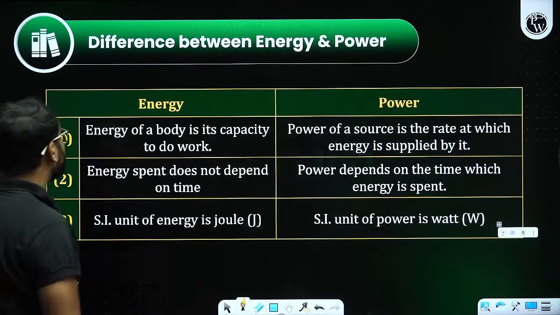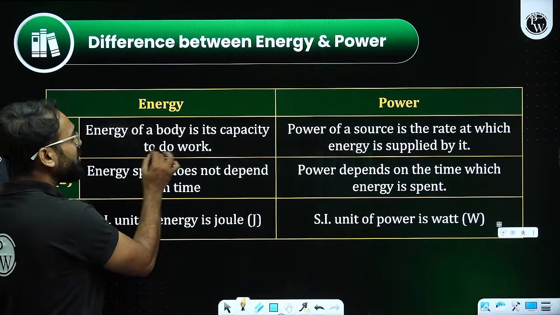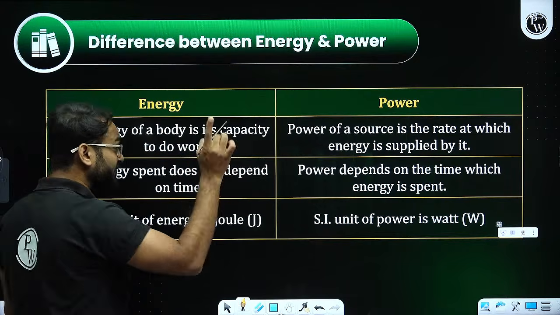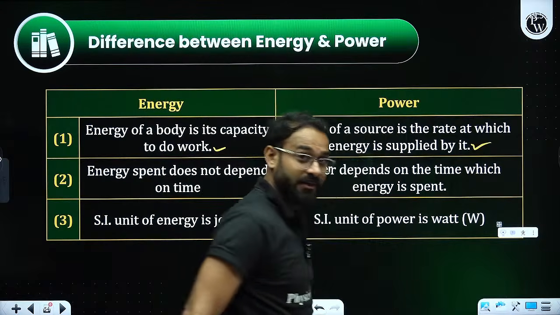Please remember that. Difference between energy and power. It says that energy of a body is the capacity to do work, whereas power of a source is the rate at which energy is supplied by it.